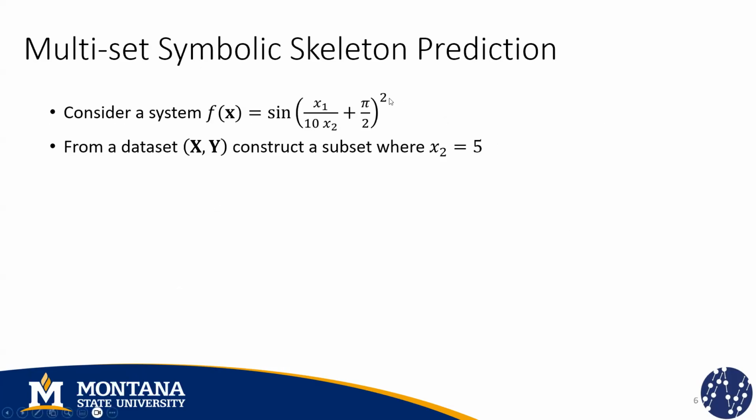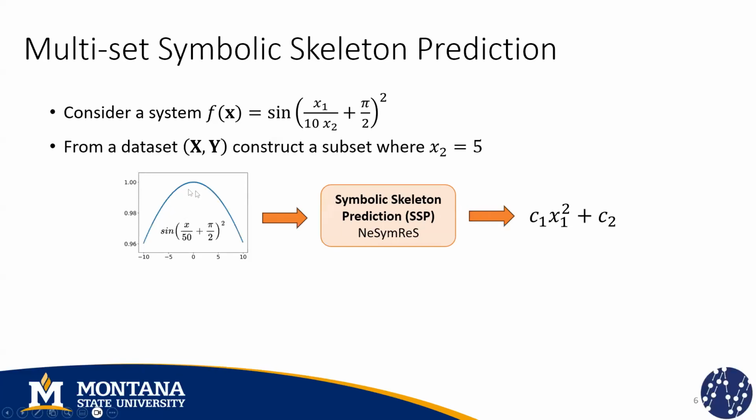So let me justify the need for this type of problems. Let's consider a system that is a function of these two variables and that we have collected a data set that is huge in this case. So suppose that we want to analyze the relationship between variable x1 and the output of the system. If that's the case, then I should isolate the effect of variable x2. So I'm going to fix it to a random value. In this case, suppose that we are selecting the value phi. So from this dataset, I'm going to select the samples in which variable x2 is equal to phi. That means that I'm going to create a subset, and I can plot that subset to analyze the functional form.